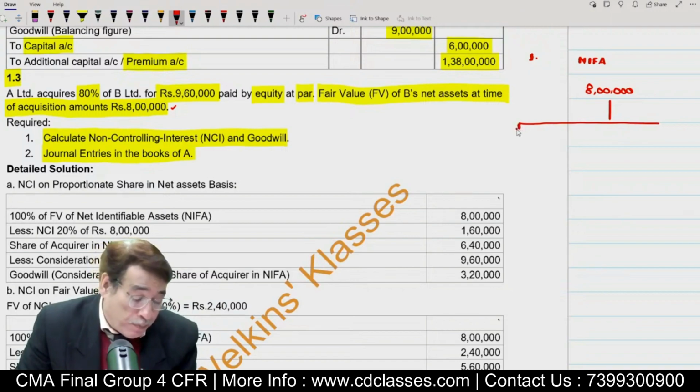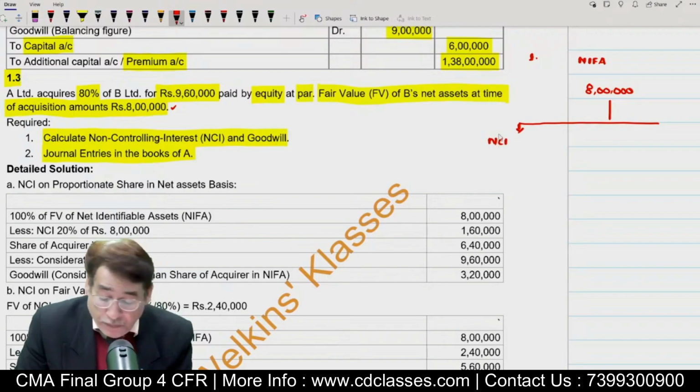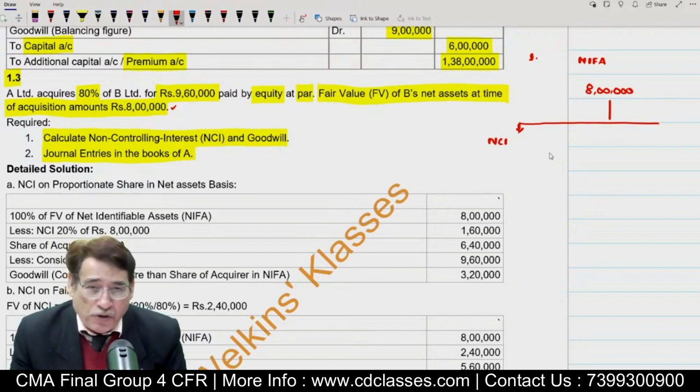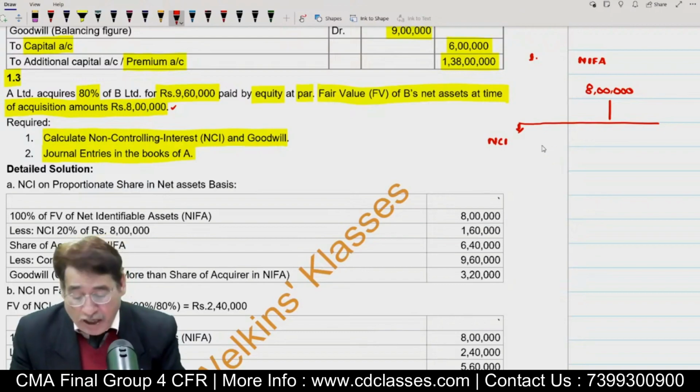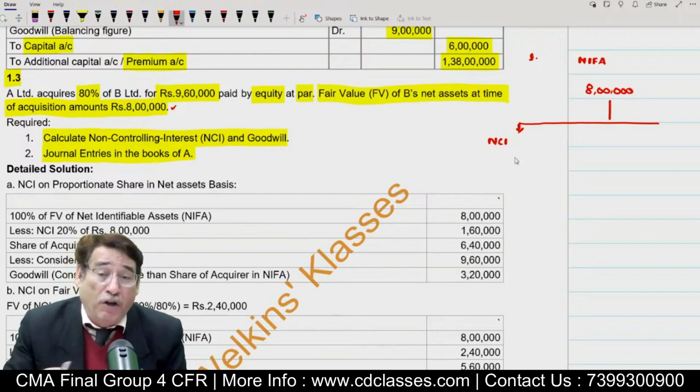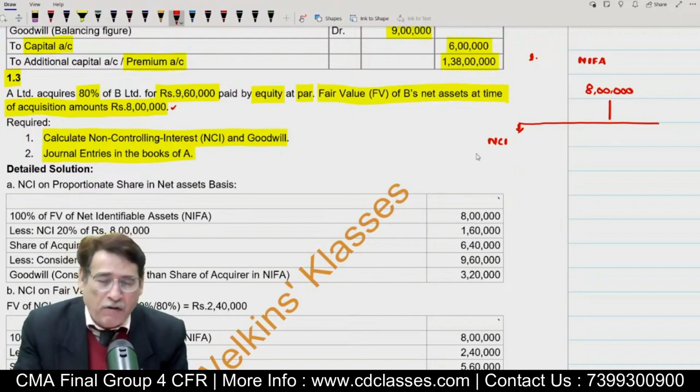Now I would love you to compute the amount of NCI. How will you compute? We are supposed to compute NCI, because in this question it is not clearly mentioned. Should we go for the PSNA method? There is no direction in the question that NCI needs to be computed either on the PSNA basis or on the basis of fair value. In that case, you have the option, whether you want to use the PSNA method or the fair value method, and append a note on whatever methodology you have adopted.